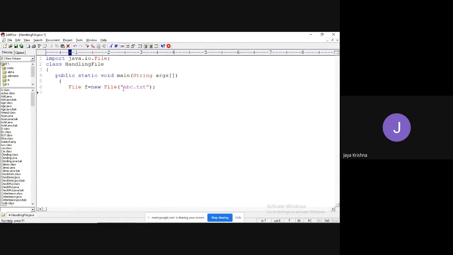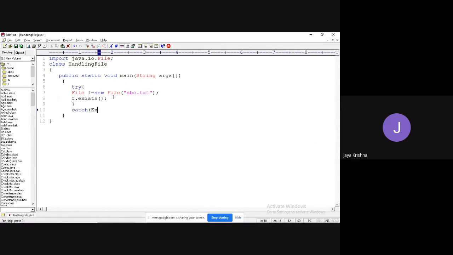Now what I will do is check whether this abc.txt exists or not. Yes, I can check simply. Guys, are IO packages checked exceptions or unchecked exceptions? IO packages are all checked exceptions. If you observe that chart, all are checked exceptions, meaning we need to handle all these during the compile time itself. So that is the reason I am using a try catch block.